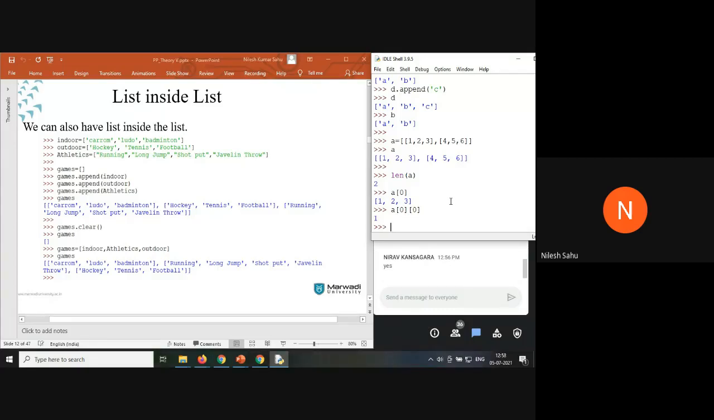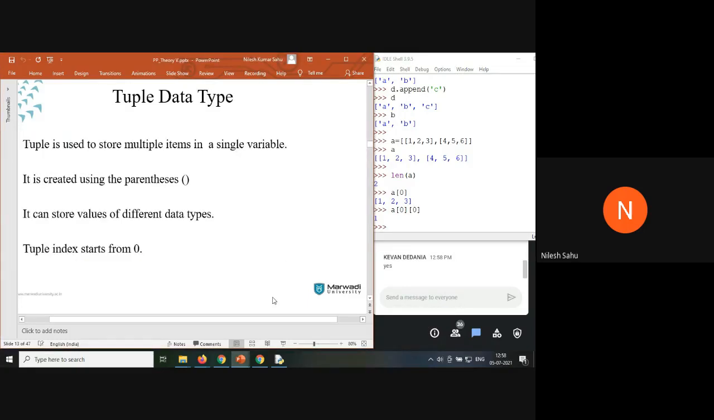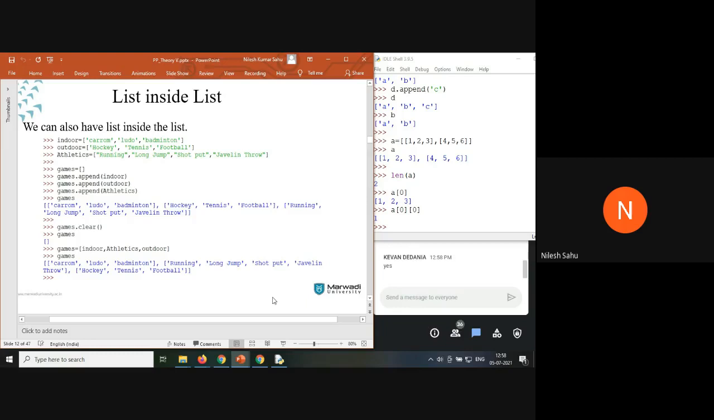Is list inside a list clear to everyone? So you can have any number of lists inside a list. You can even have 3-dimensional, 4-dimensional, 5-dimensional, totally depends upon you, whatever you want to try. Now here the list comes to an end. Anyone having any doubt in case of list?